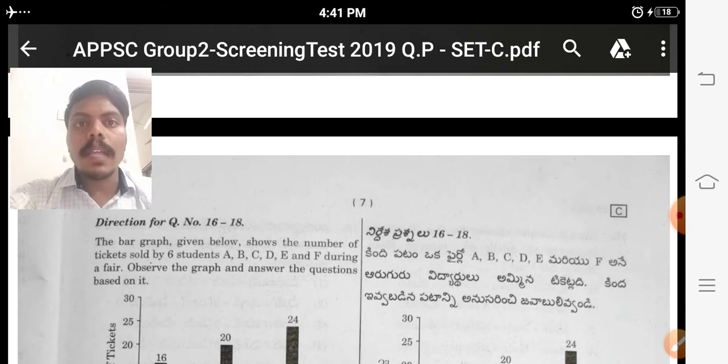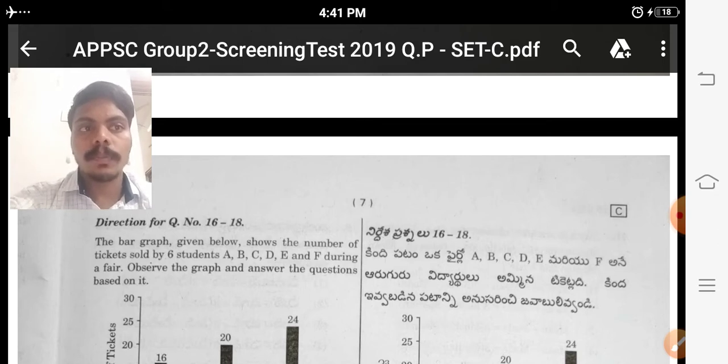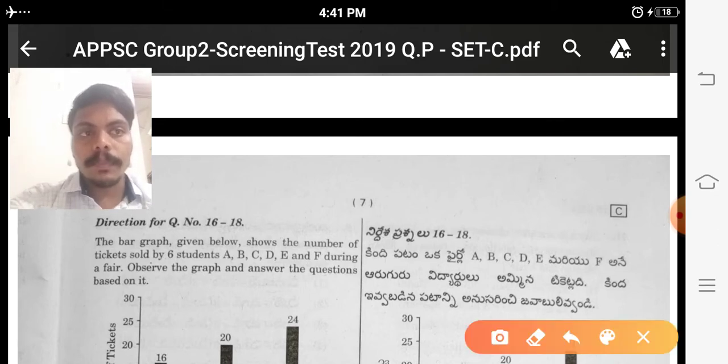Last week we started previous papers analysis. In that we have taken the AP Basic Group 2 prelims paper that happened in 2019. Last week we discussed up to question 15. The remaining questions we will see now. 16th question.